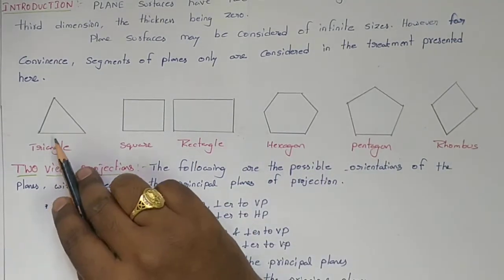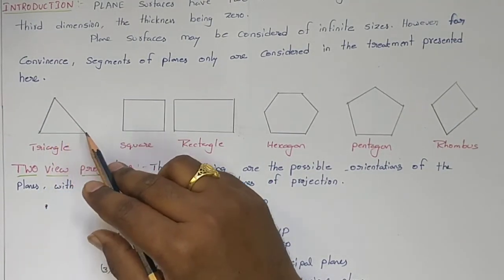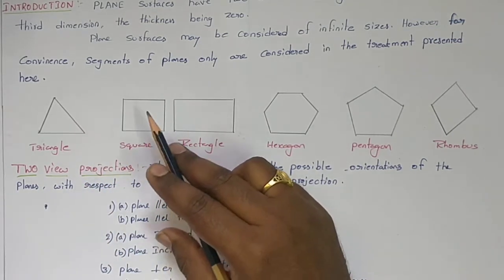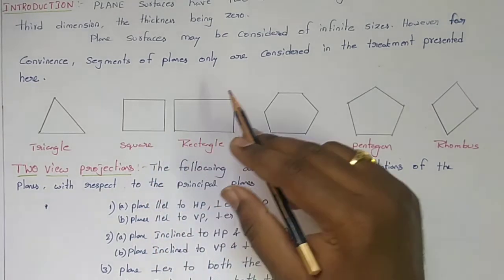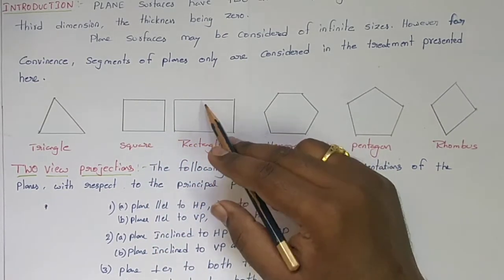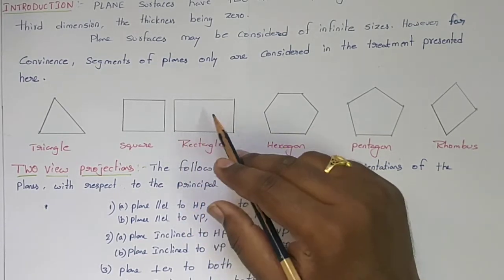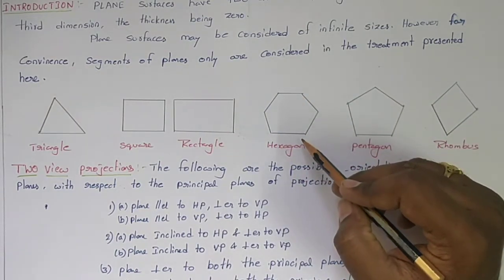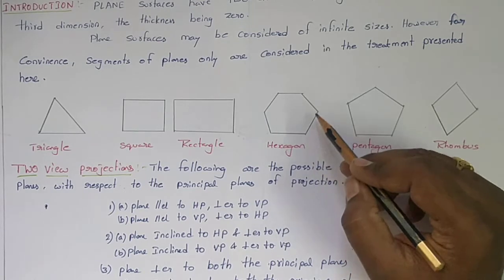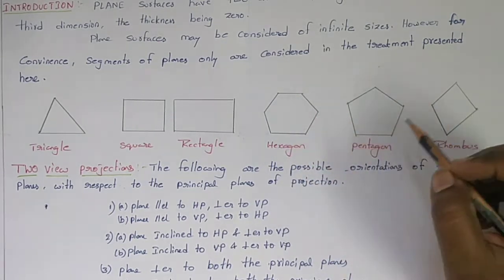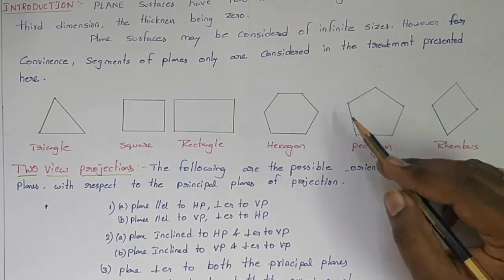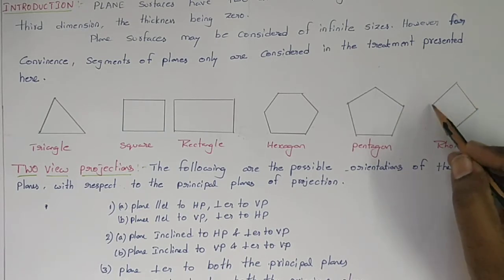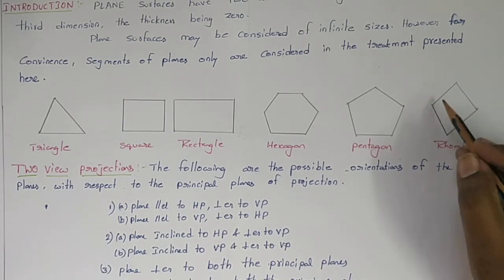Coming to the triangular plane, it consists of 3 sides and 3 corners. Next, the square has 4 sides and 4 corners. For the rectangle, similarly, the two lengths are equal and the breadths are equal, so it is called a rectangular plane. The hexagon has 6 sides with equal lengths and 6 corners. The pentagonal plane has 5 equal sides and 5 corners. The rhombus has 4 equal sides and 4 corners.